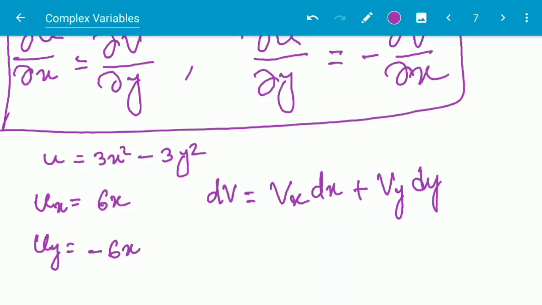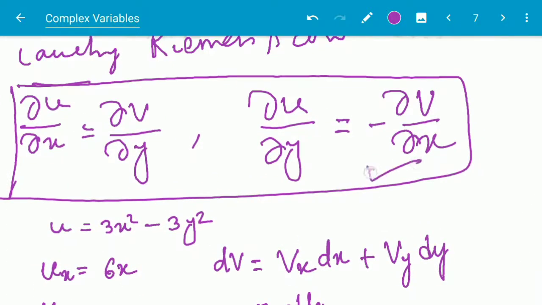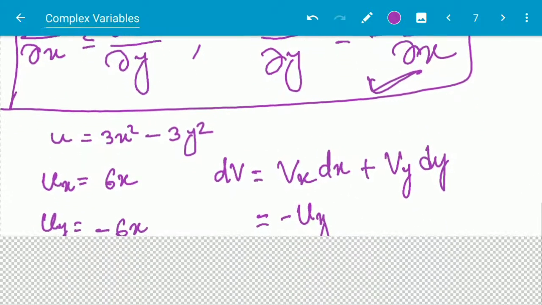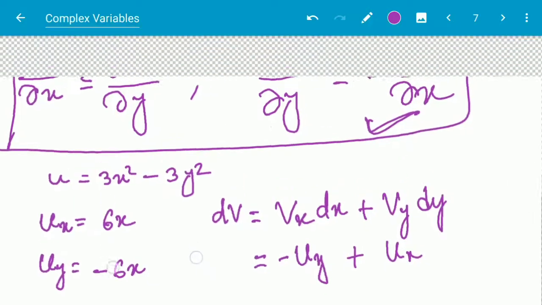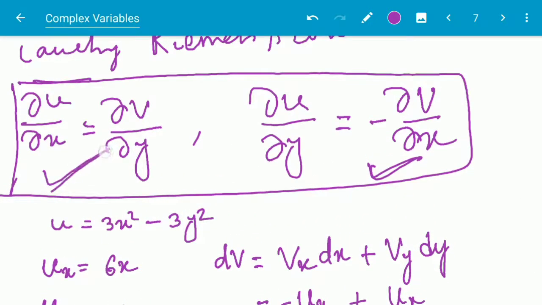So vx is equal to minus of uy according to this formula, plus vy is equal to ux according to this condition.